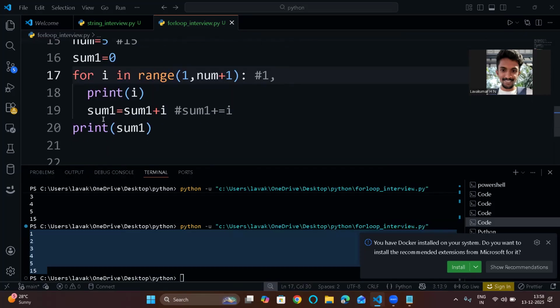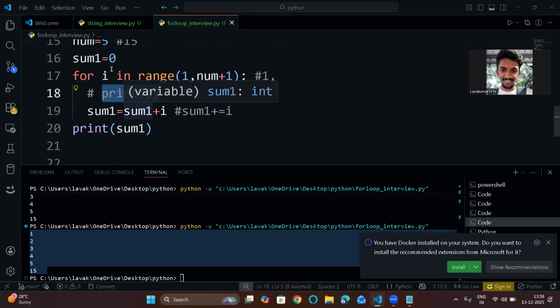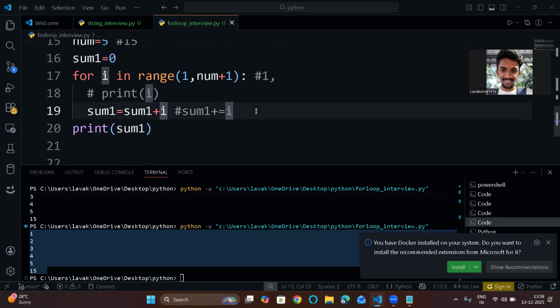And here, it's printing the i value, so let's comment this. Now sum1 is already 0. What will happen? sum1 will be sum1 equal to sum1, which is 0, plus what is the first value? 1. Now the output will be 1. In sum1 I have 1. In the next iteration, sum1 equal to what is sum1 previously? That is 1, plus what is the i value now? In the second iteration, the value will be 2. 1 plus 2, it will be 3.